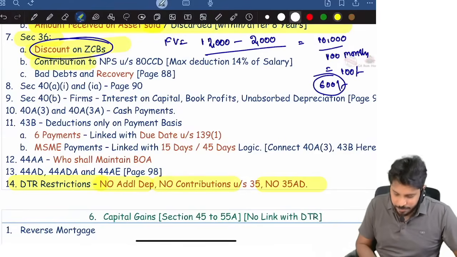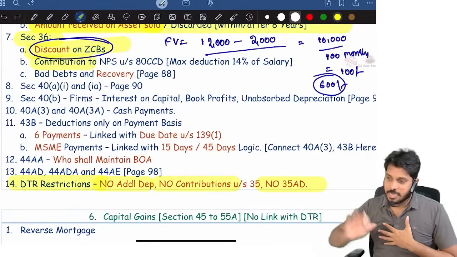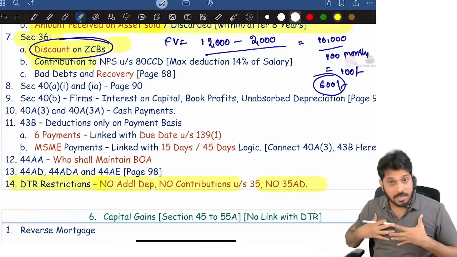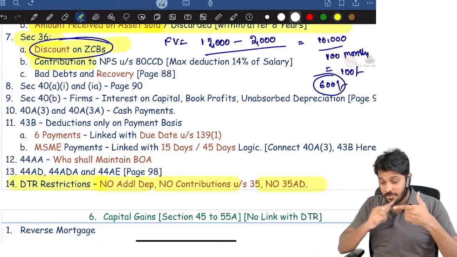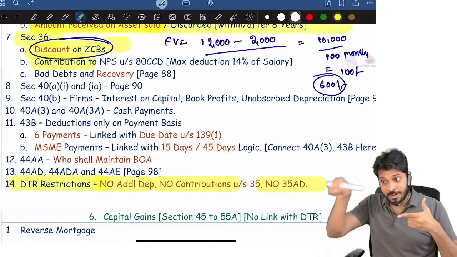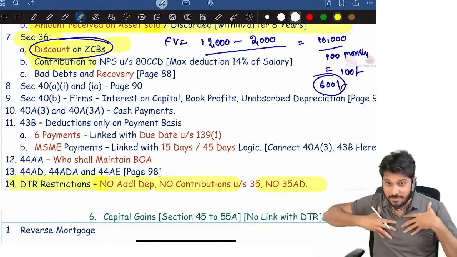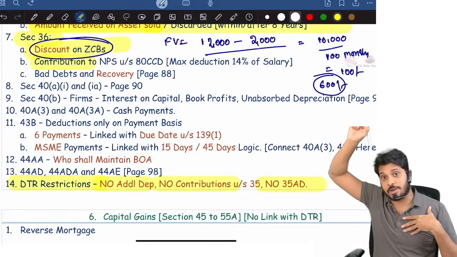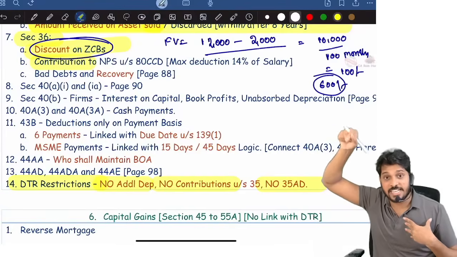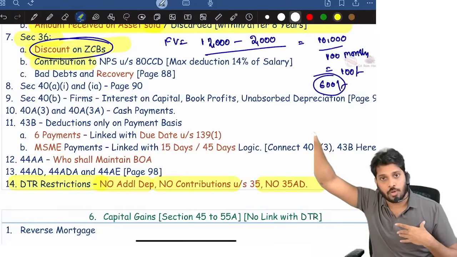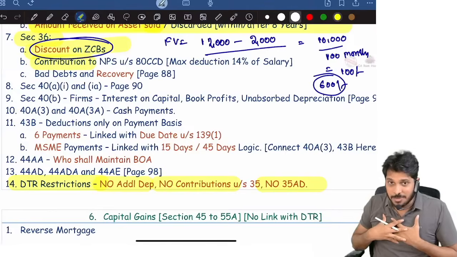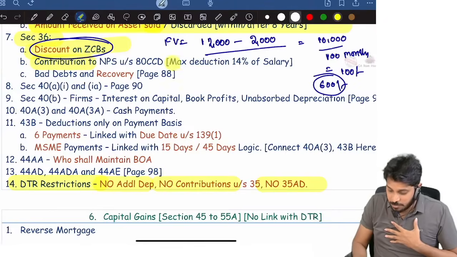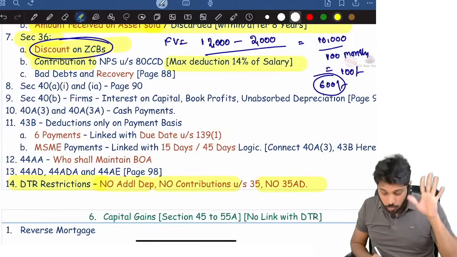Then, sir, our company's employees are participating in the national pension system, and our company is also contributing. Remember, if the company is contributing to the employee's NPS account, for the employee it's a salary first. Whatever we contributed, that much amount is taxable for the employee as salary, and he can claim deduction under 80CCD subsection 2. Now, for the company it is an expenditure, right? They can claim deduction under PGBP, how much? Maximum 14% of salary.